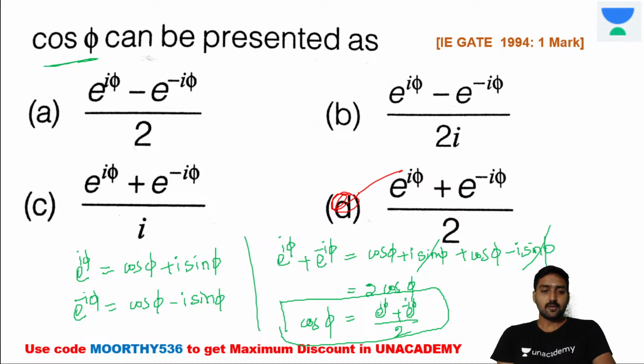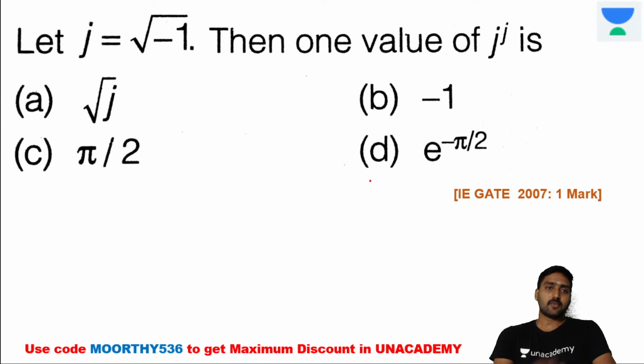Is it right now? Now the next question to you. Let j be equal to root of minus 1. Then one value of j power j is. So what will be the solution here? Parallelly you try this question, and here I am giving the solution. You try to crack this question. j is equal to root of minus 1.